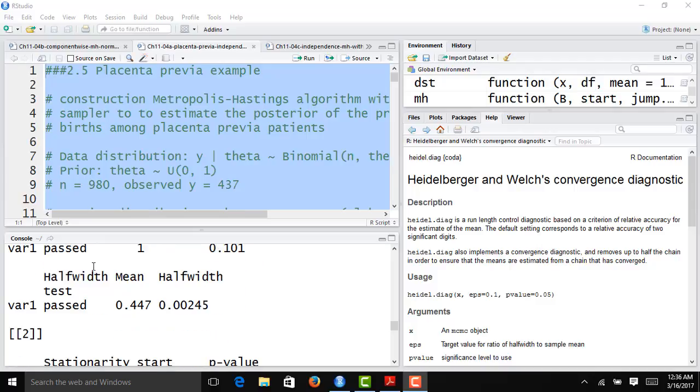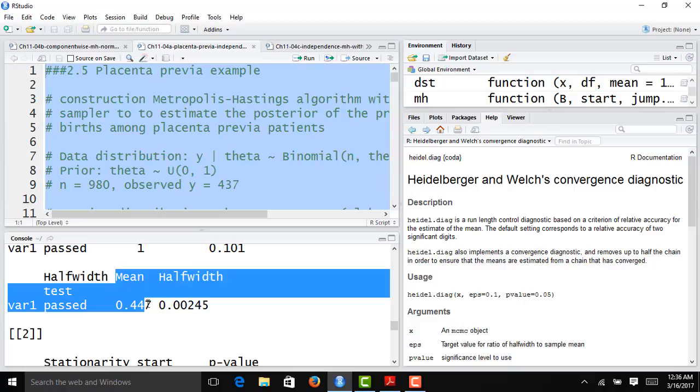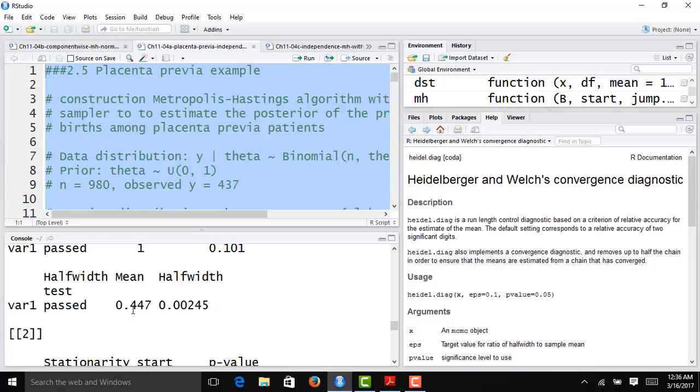Now we perform the half-width test. The half-width, or margin of error for our confidence interval for the posterior mean, is 0.002. The estimated mean is 0.447. When we take the ratio of the half-width to the estimated mean, we get a very small number, which is less than epsilon, so we pass the half-width test as well.